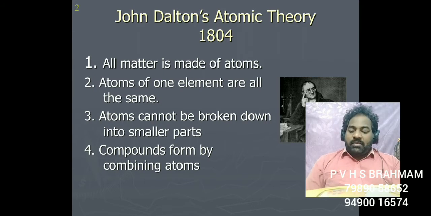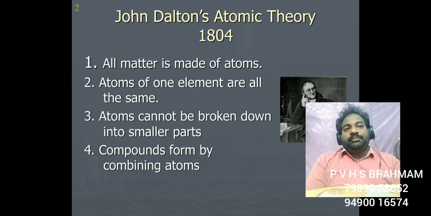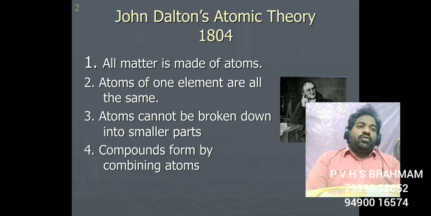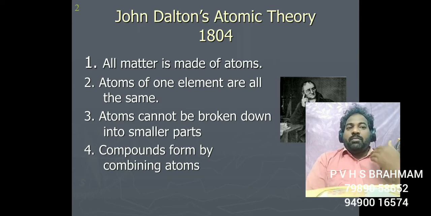Atoms of one element are all the same. Suppose you take any element, let us take carbon. When you consider the carbon element, all the atoms of carbon are the same, irrespective of the source of the carbon. Whatever the source you consider, whether it is natural or from any form, the atoms are the same throughout.